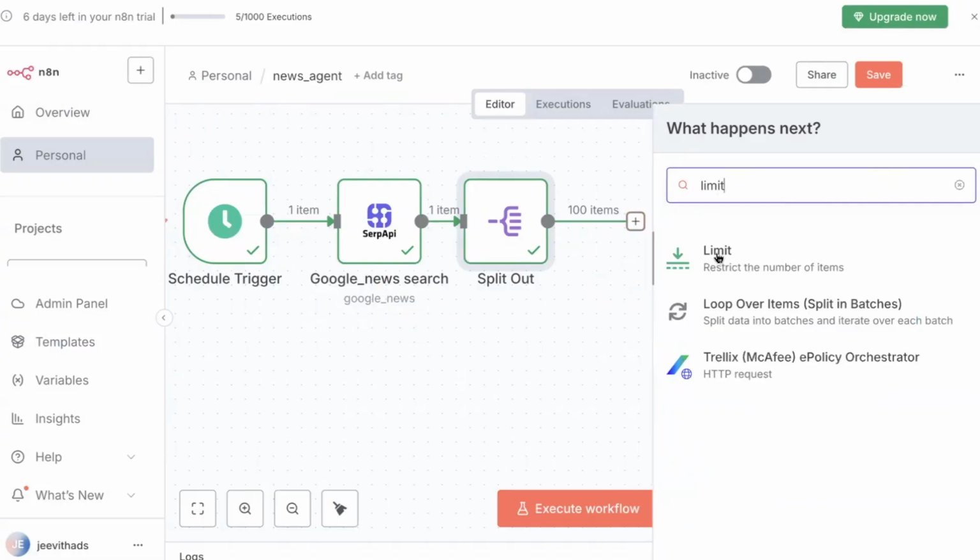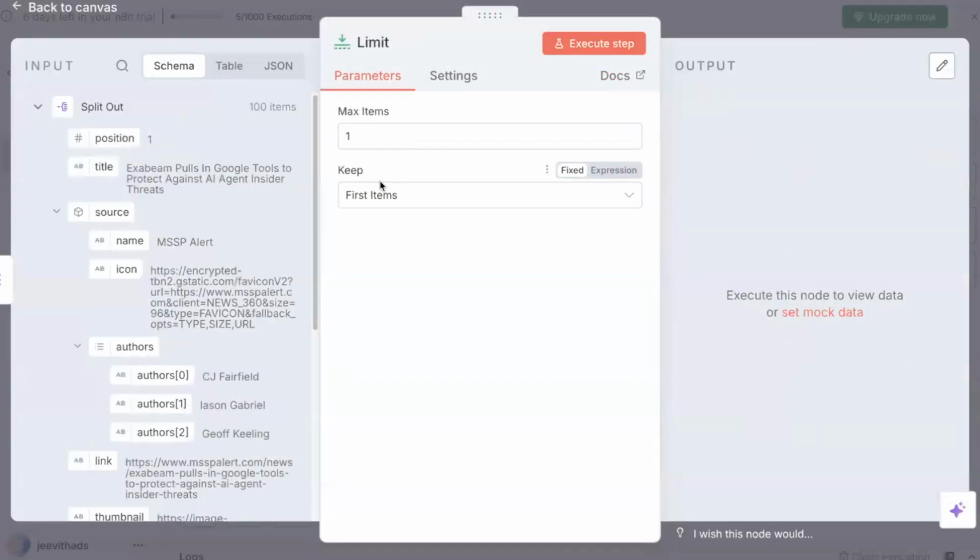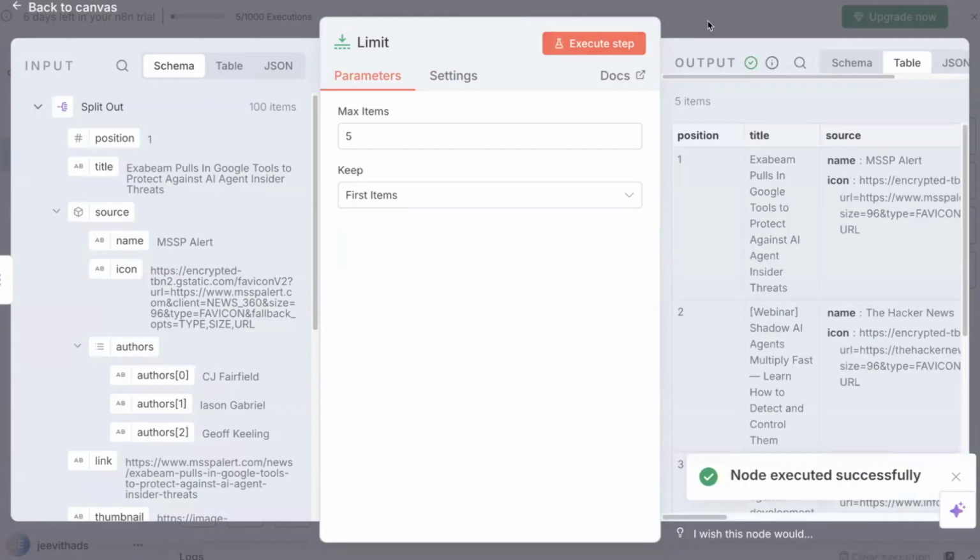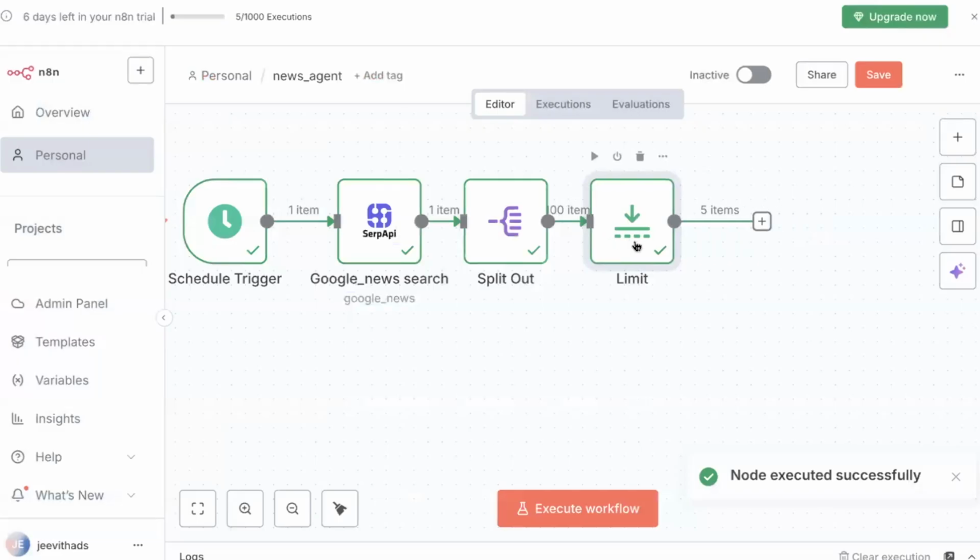For that, I'm using a node called limit. Limit is the node which is responsible for returning the top ones. You can set the maximum, or say the first 5 items, based on date, based on when the article was published. So it's going to return you the first 5 items. Let me execute. See, out of 100, we are just filtering out 5. So I'm just using a limit. Very simple. That's great.